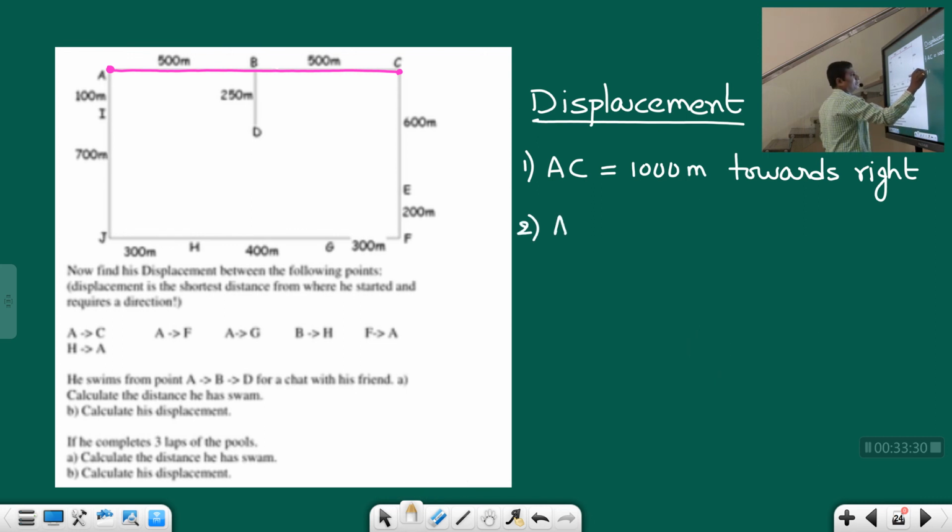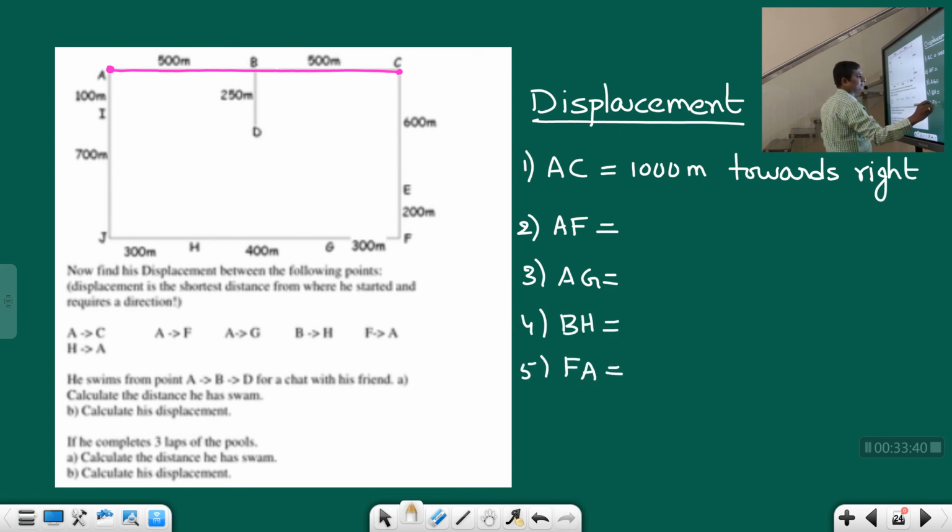A to C is over. Next they are asking A to F, next is A to G, next is B to H, next is F to A, and next is H to A. I hope you can do it. Suppose A to F they are asking, I'll just give one hint. A to F, what is the displacement?